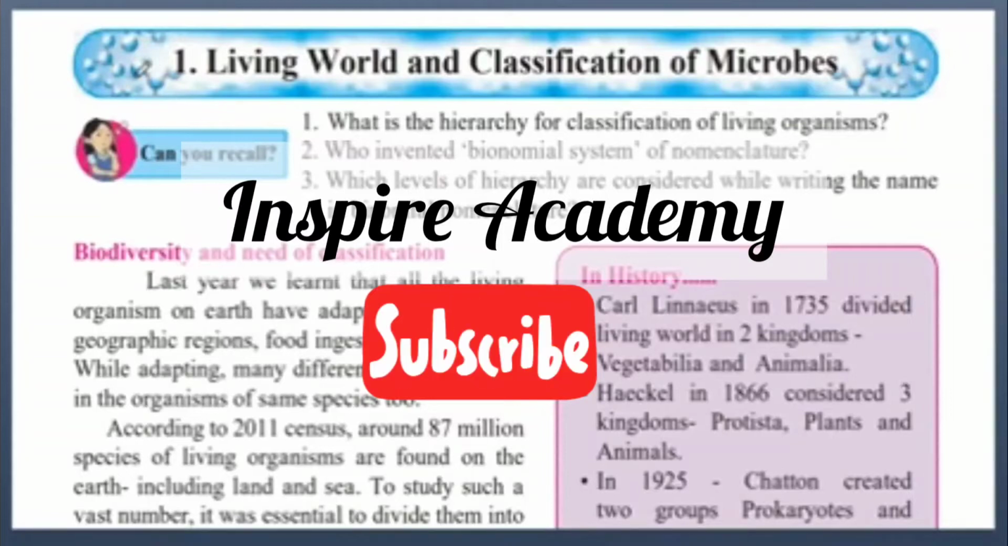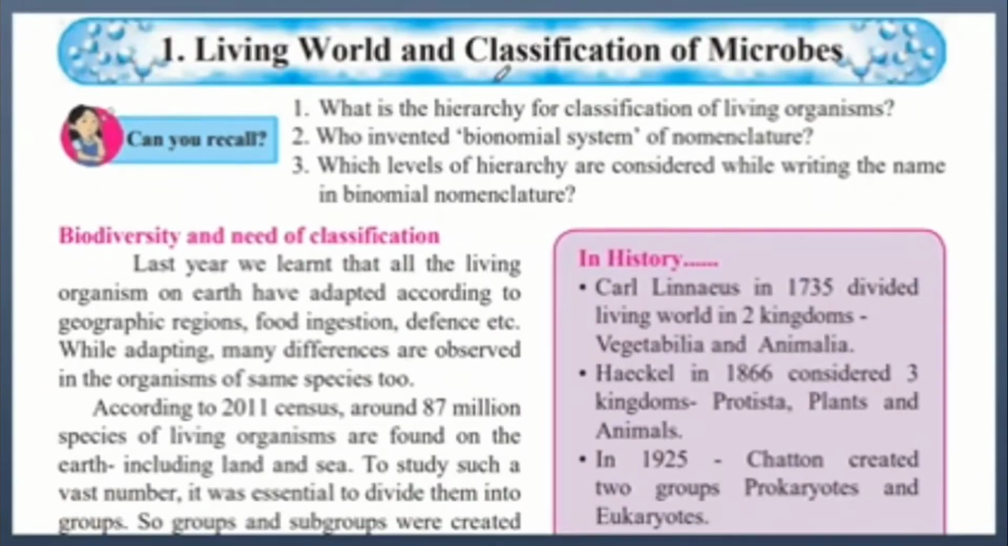Today we are going to learn the first chapter, Living World and Classification of Microbes. So let's start. Biodiversity and need of classification. So what is biodiversity? Biodiversity is the differences that exist between all the living organisms that are present on Earth, and the need of classification. That is why we need to divide them into different groups based on their different characteristics.